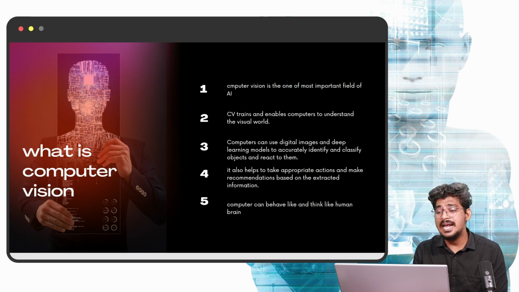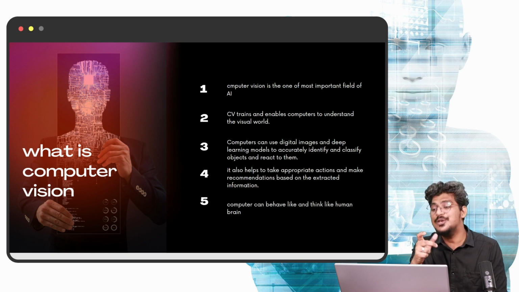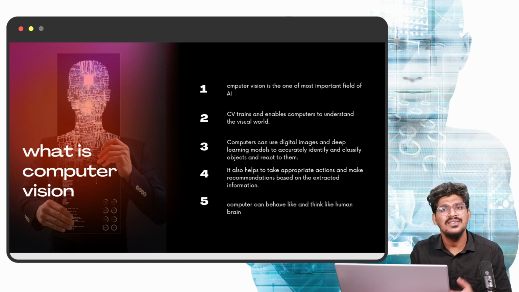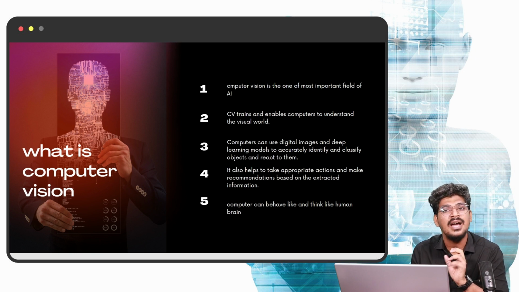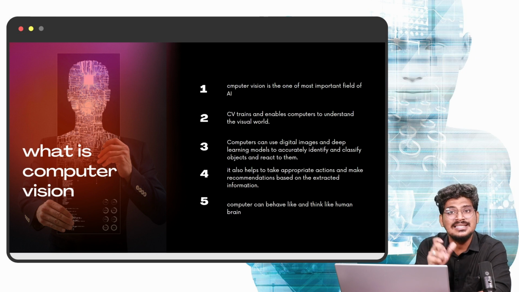Now, the computer can use digital images and deep learning models to accurately identify and classify objects. How can it be? With the help of a deep learning or machine learning algorithm, which helps train the model. What about the data set? We need to pre-process the data set and extract the features from the image.